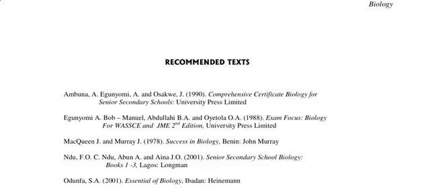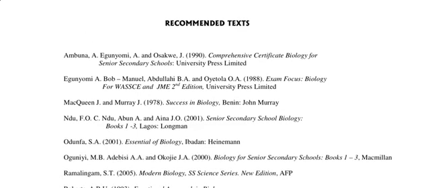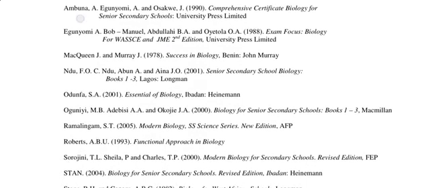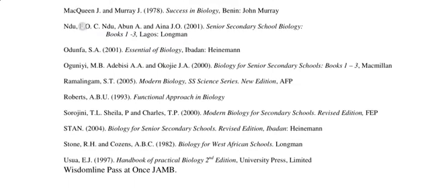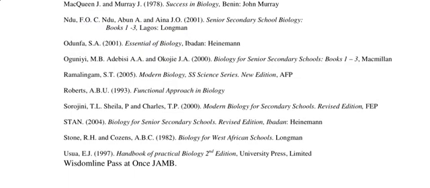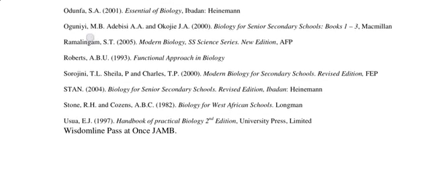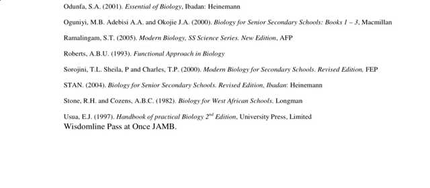So here are actually some recommended texts: Comprehensive Certificate Biology for Senior Secondary School, Exam Focused Biology for WAEC and GCE Second Edition, Success in Biology, Senior Secondary School Biology, Essentials of Biology, Biology for Senior Secondary School, Modern Biology. I would have picked Modern Biology as my number one. Functional Approach in Biology, Modern Biology for Secondary Schools, Biology for Senior Secondary Schools, Biology for West African Schools, and Handbook of Practical Biology Second Edition, and Wisdom Line Pass at Once JAMB.